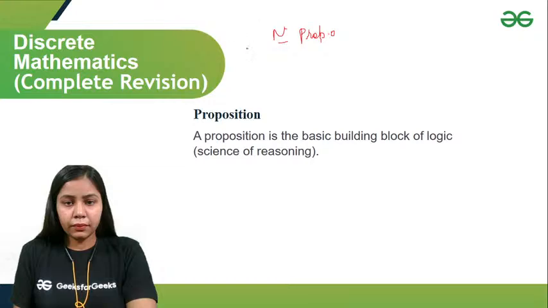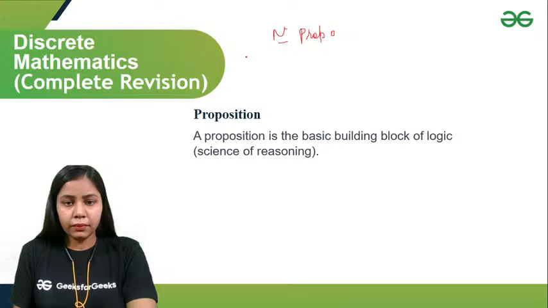So basically, I told you that we have four subjects in discrete mathematics: propositional and first order logic, the second one is set theory, third one is graph theory, and fourth one is combinatorics. Basically, set theory and combinatorics you might find easy, right? The main difficulty you will have is in propositional and first order logic and graph theory. So we are going to discuss all of these things in this video.